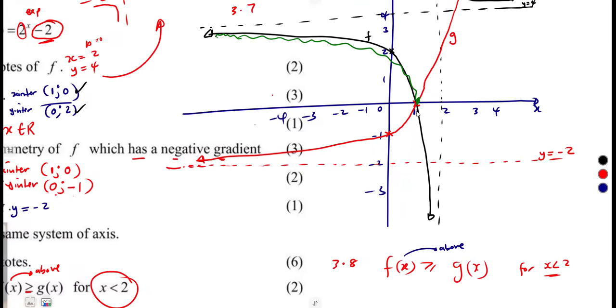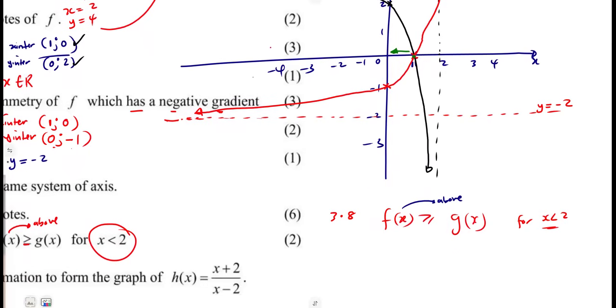From 1, our f is now below g(x). So this is happening from this 1 going to the negative side, for values of x that are less than 1. So it is for x which is less than or equal to 1. So you must put that as your solution, all right?